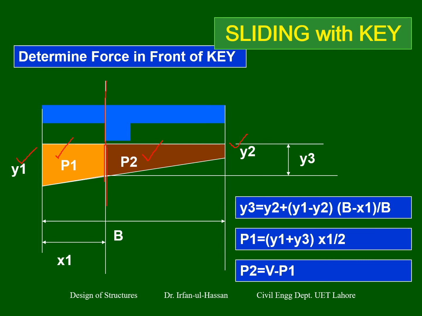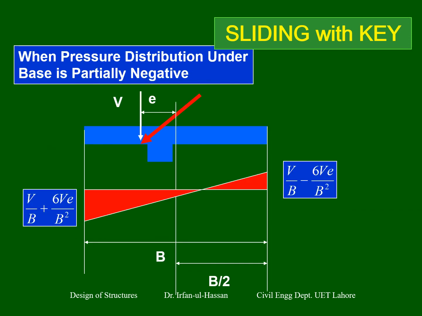And how to determine these? These are not difficult. You can compute the ordinate at the interface where the key is ending. You can determine this interface Y3, and P1 is a simple formula of a trapezoid. And we know that the total vertical force, V, is equal to the area of this pressure diagram. So P2 is V minus P1.